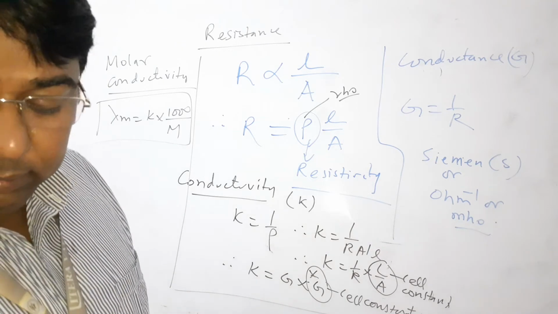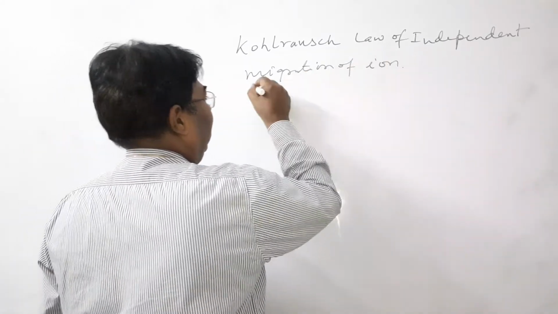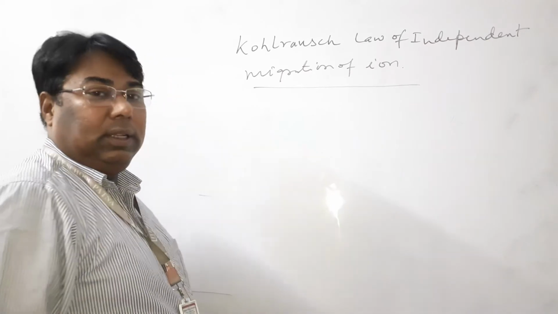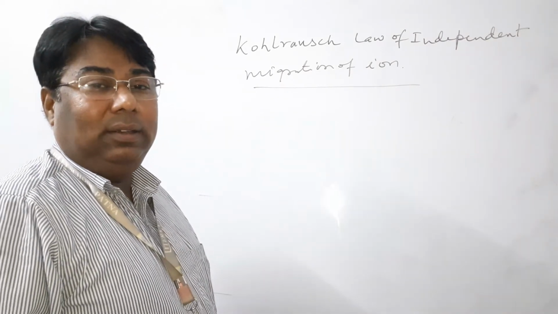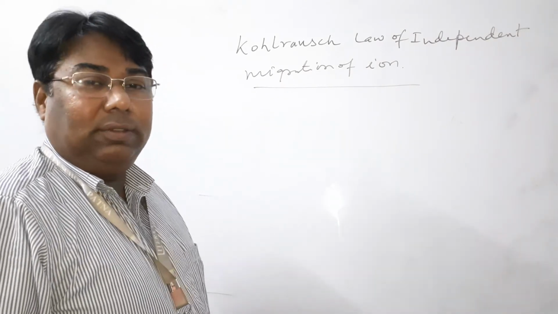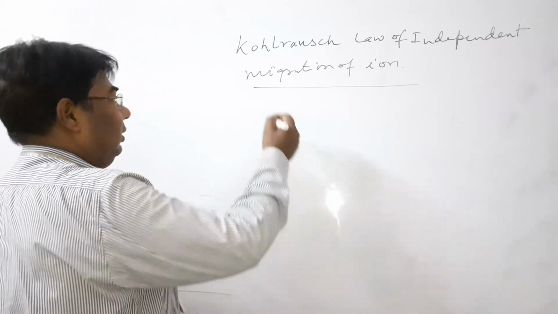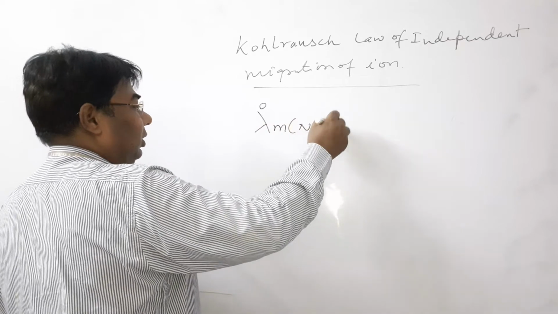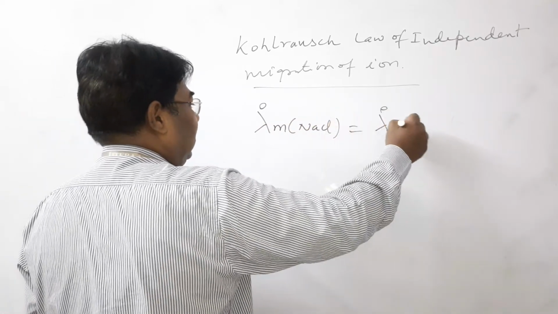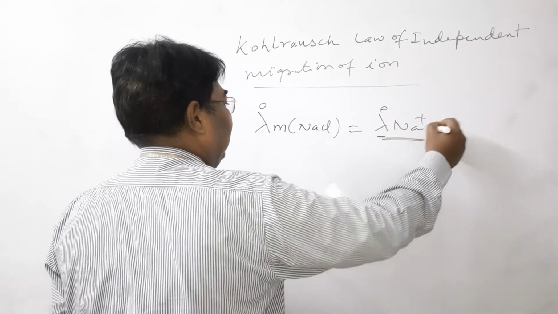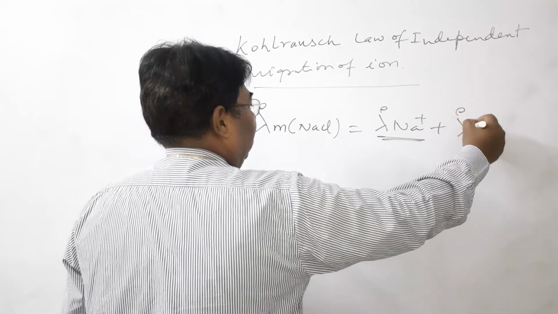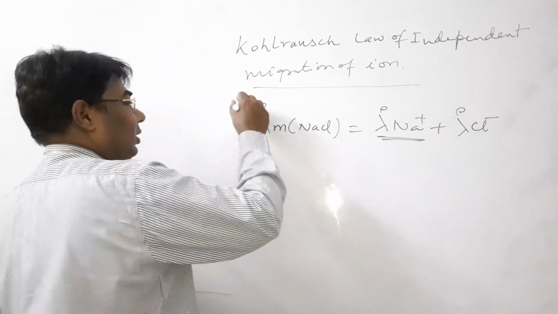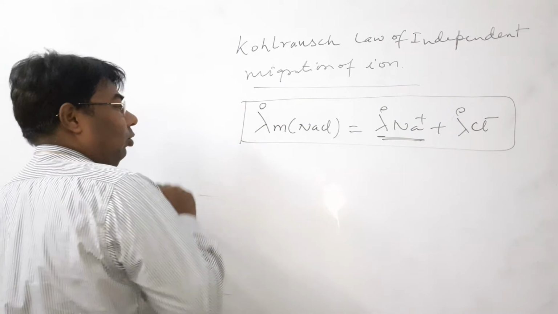Understand? Now Kohlrausch's law of independent migration of ions. This law is helpful to determine the limiting molar conductivity of an electrolyte. So for example, suppose that you want to determine the limiting molar conductivity of NaCl, then it is the sum of the limiting molar conductivity of the cation plus the limiting molar conductivity of the anion. So in this way you find out the limiting molar conductivity.